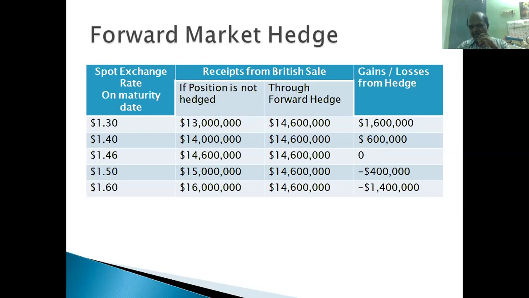This contract is created because of a contradiction in the predictions between the two parties. Boeing predicts that the market exchange rate will fall, so they are happy with $1.46 per pound and offer this rate to Bank of America. If Bank of America predicts that the exchange rate may go up to $1.50 or $1.60 per pound, they'll accept this deal.